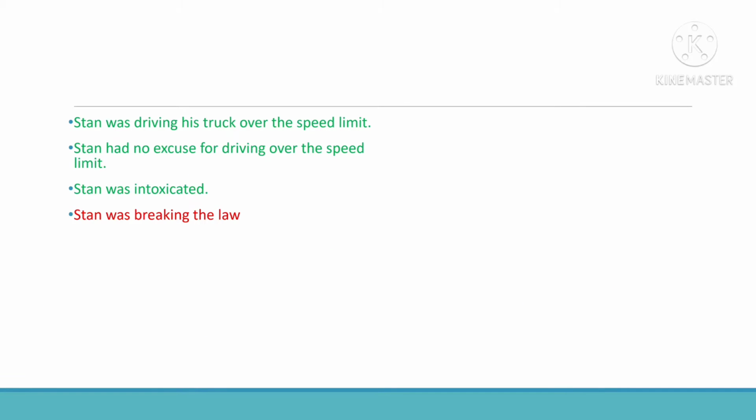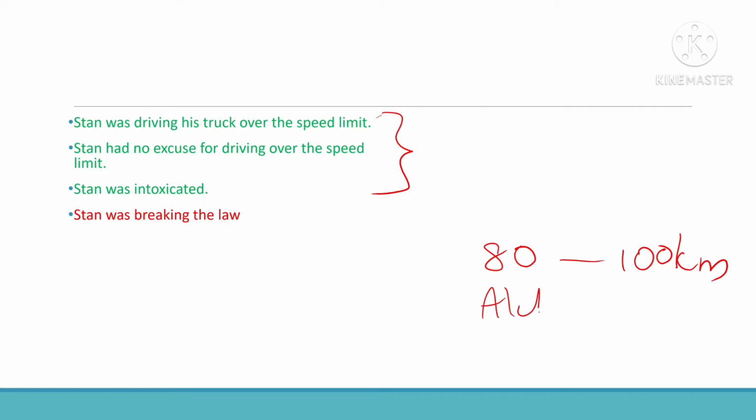We have some more examples. I have these three statements. Stan was driving his truck over the speed limit. If the speed limit was 80 and Stan was driving at some 100 km per hour, Stan had no excuse. Like if it is a medical emergency, they'll accept. He had no excuse. And also he was intoxicated. He was on some alcohol or some other drugs. So what I can say as a conclusion, Stan was breaking the law. So he can be punished.